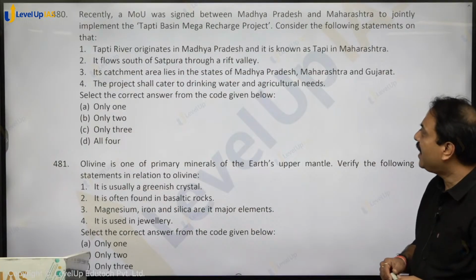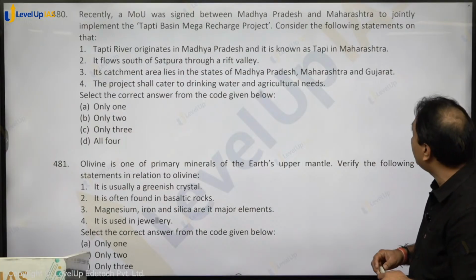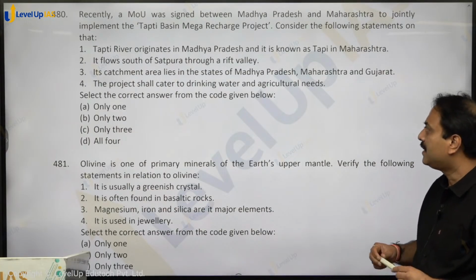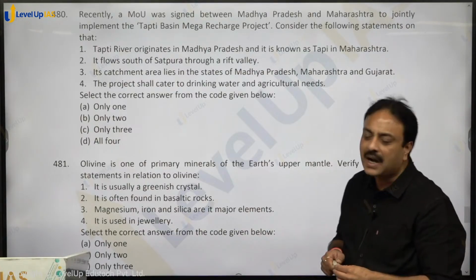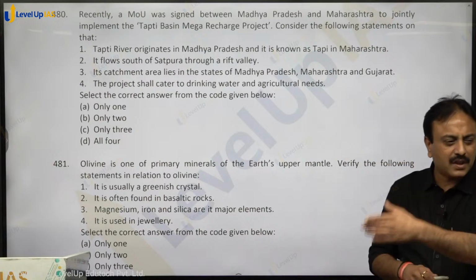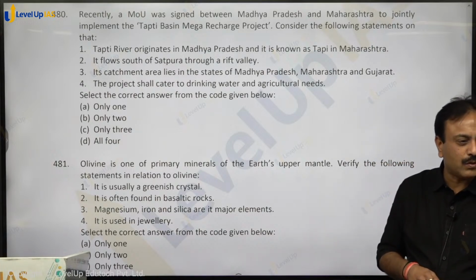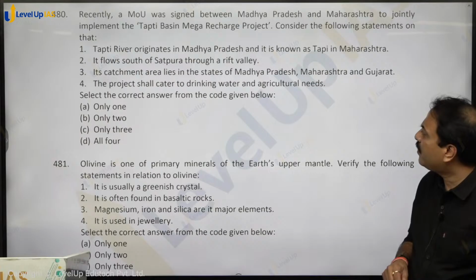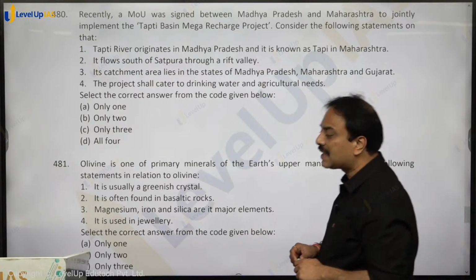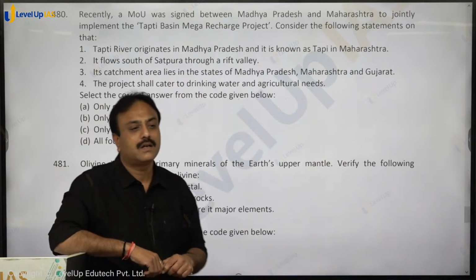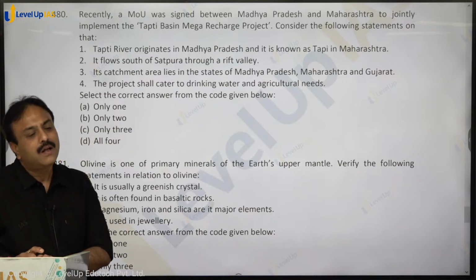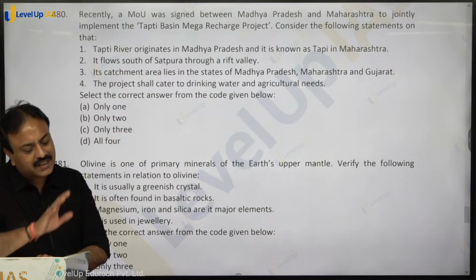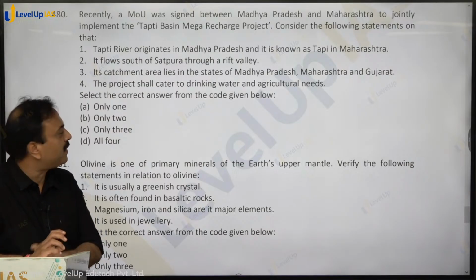Next question. Recently, an MOU was signed between Madhya Pradesh and Maharashtra to jointly implement the Tapti Basin Mega Recharge Project. Consider the following statements on that. It was signed very recently, just in April. The Tapti river originates in Madhya Pradesh and is known as Tapi in Maharashtra. Origin is the Betul Plateau in Madhya Pradesh. In Maharashtra, the same is known as Tapi.